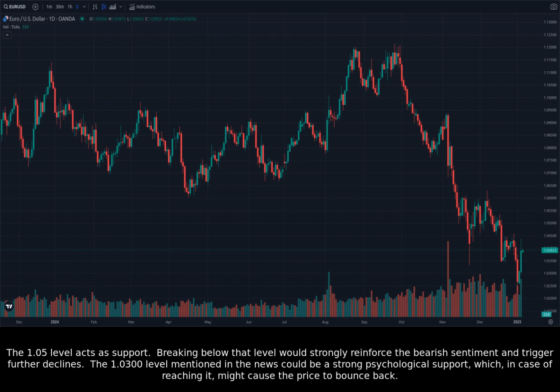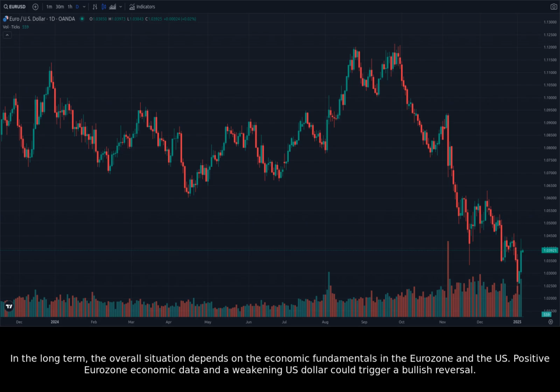The 1.0300 level mentioned in the news could be a strong psychological support, which, in case of reaching it, might cause the price to bounce back. In the long term, the overall situation depends on the economic fundamentals in the Eurozone and the US. Positive Eurozone economic data and a weakening US dollar could trigger a bullish reversal.